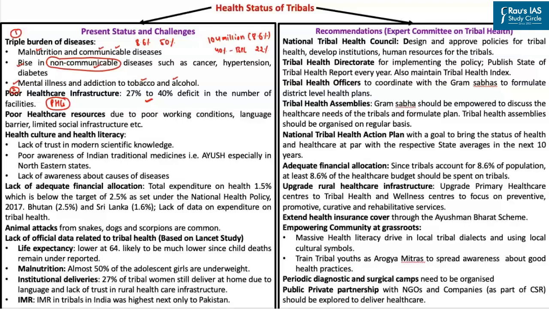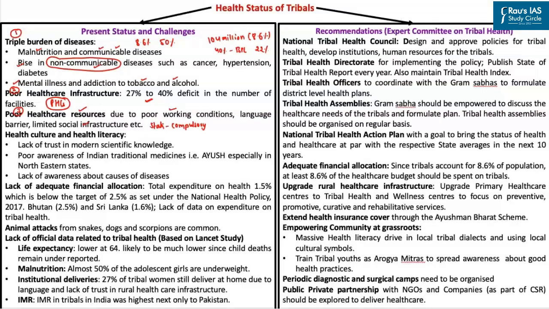Next, see, not only are we facing a shortage of healthcare infrastructure, we also are facing an acute shortage of healthcare resources such as doctors, nurses, etc. Usually the doctors and nurses are reluctant to work in the tribal areas due to poor working conditions, language barrier, limited social infrastructure, and so on. Some of the states in India have introduced compulsory rural service for doctors. However, this particular initiative has not been very successful.